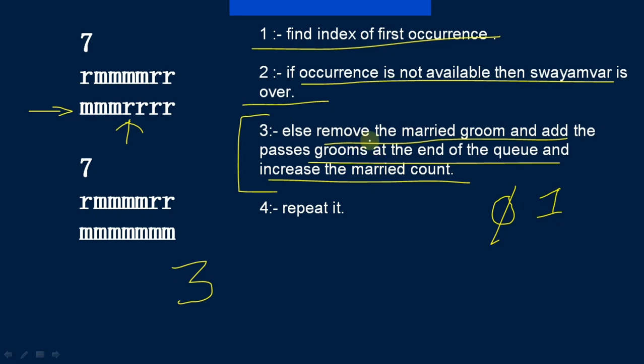Now the question is how we will remove the married groom. The married groom is at index 3. They all are at the end of the queue, because the first most eligible bachelorette passes all of them, so they all will be added to the end of the queue according to the question statement.